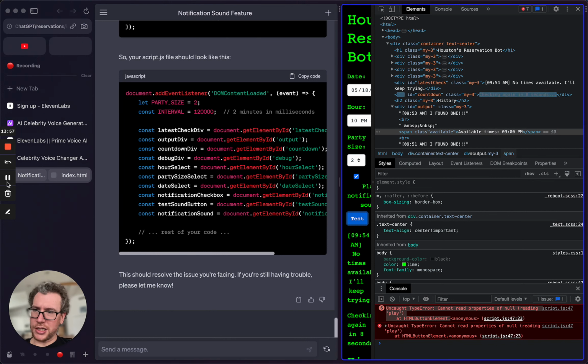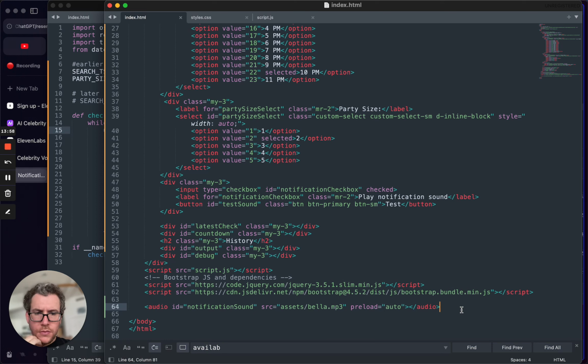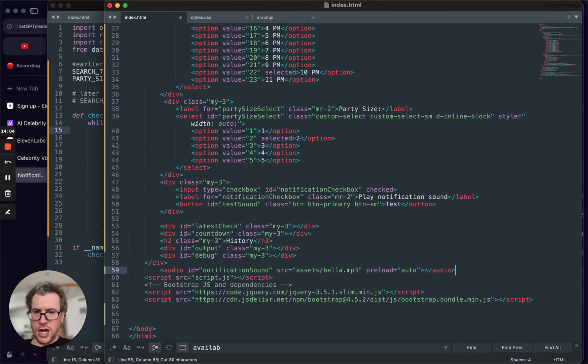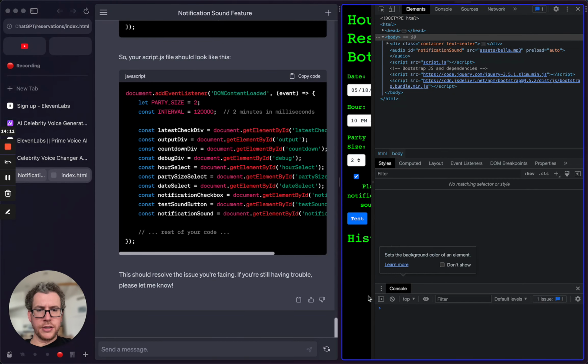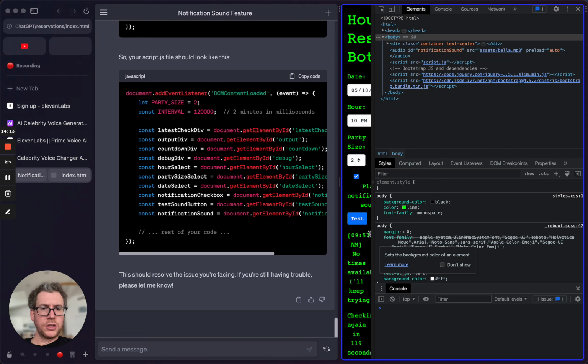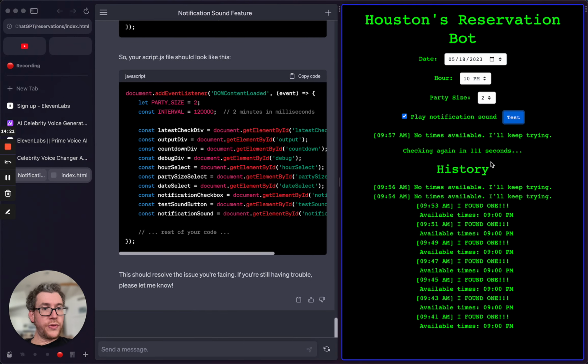So I'm going to do a couple checks. This is loading at the very bottom, which I thought it asked for, but I'm going to add it on top of script just to see if that changes anything. All right, so that's done. Let's go here and refresh and hit, well, we've got all this stuff up. Let's see. I found a reservation for you. Okay. Grab it quick. All right. So that is working. So it's working when I hit the test.